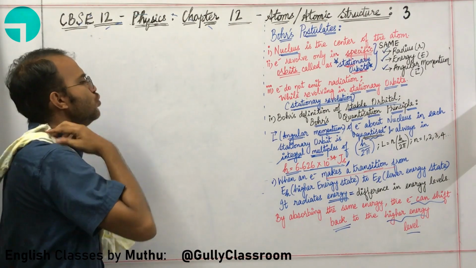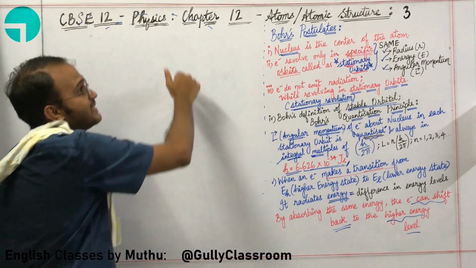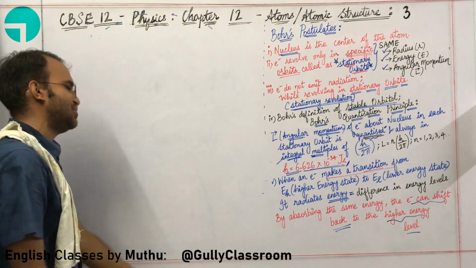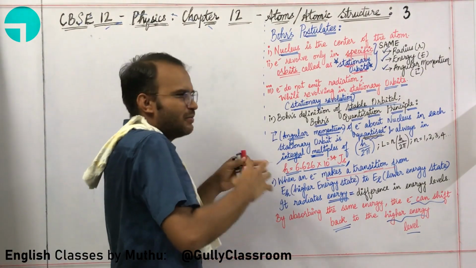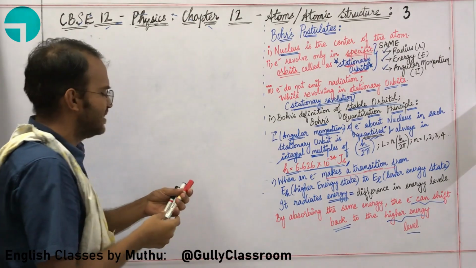Okay. Then how could Bohr suggest that there are specific orbits in the atom in which the electron is not going to release energy? How did Bohr come up with this idea?